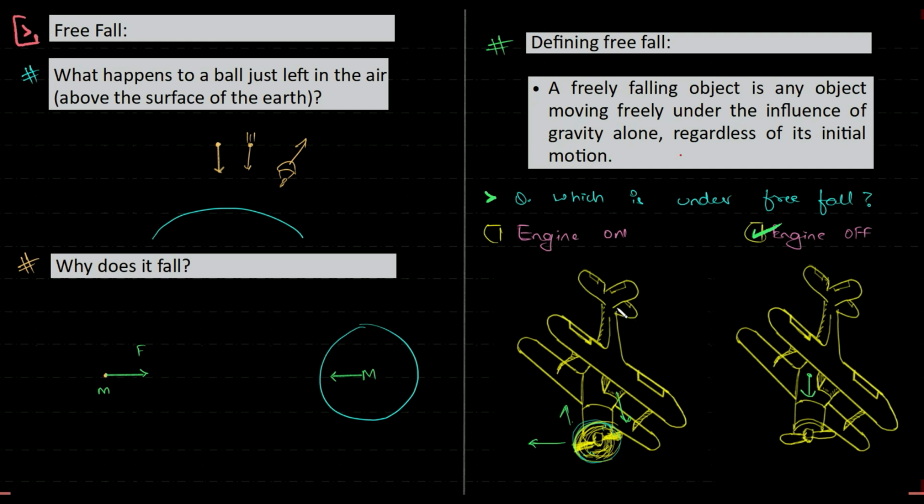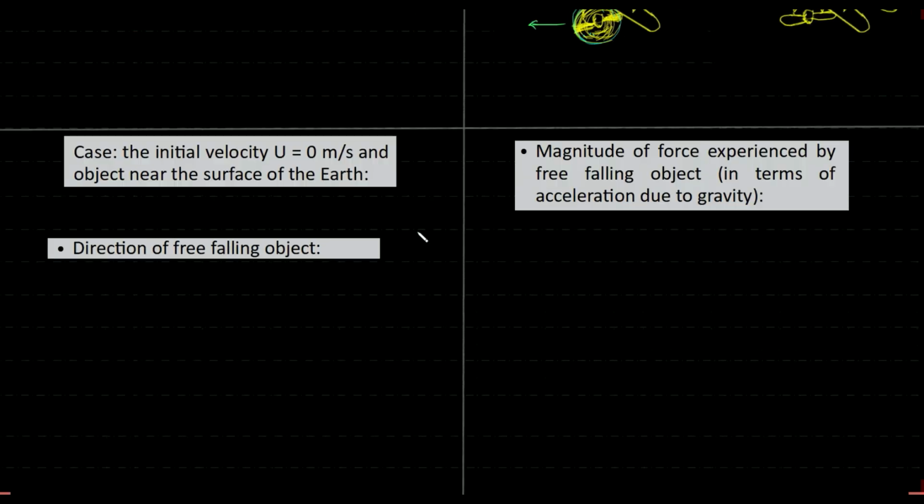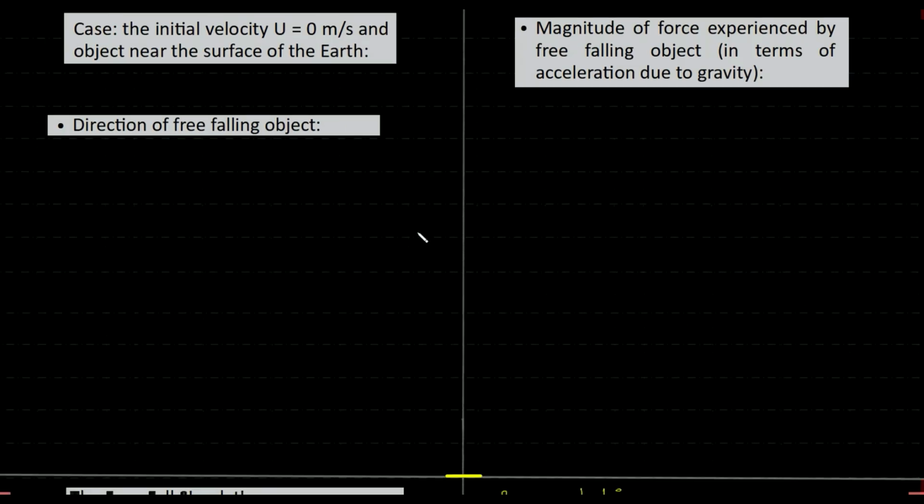Okay, so I hope you guys understood what scenario is a free fall. See, it's just a scenario. It's just falling, that's nothing else, right? But with a particular condition that it just has to be gravity. That's it. Okay guys, it's very simple. Why is it that we are talking about this in a separate topic? Because a lot of things are under free fall. A lot of things which are not something which we think about day to day, but they are under free fall, and they influence a lot of things in our lives.